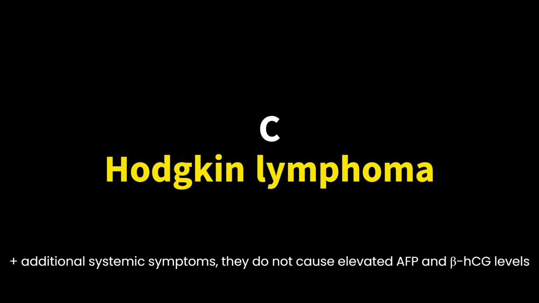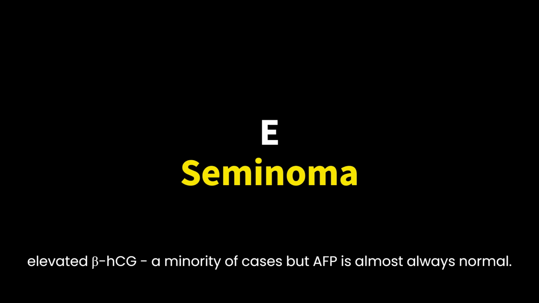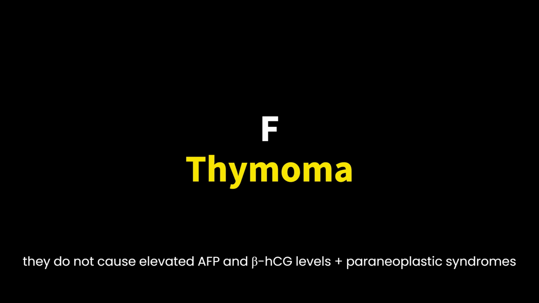C. Hodgkin lymphoma. Lymphomas, including Hodgkin lymphoma, can arise in any of the mediastinal compartments, including the anterior mediastinum. They can cause weight loss but classically produce additional systemic symptoms, example fever and night sweats. They do not cause elevated AFP and beta-HCG levels. E. Seminoma. Seminomas may cause elevated beta-HCG levels in a minority of cases, but AFP is almost always normal. F. Thymoma. Thymomas are a common cause of anterior mediastinal mass. However, they do not cause elevated AFP and beta-HCG levels, and they are often associated with paraneoplastic syndromes, example, myasthenia